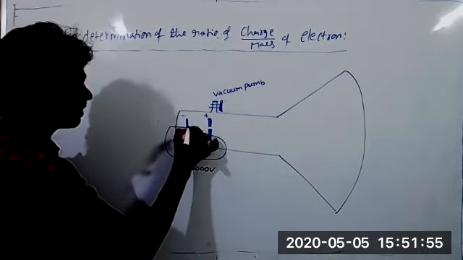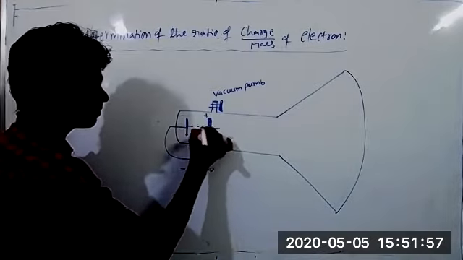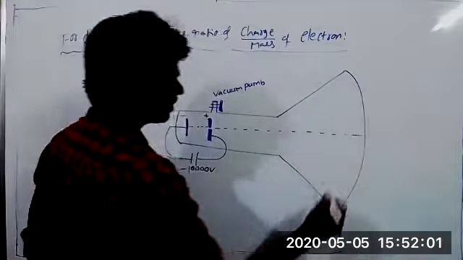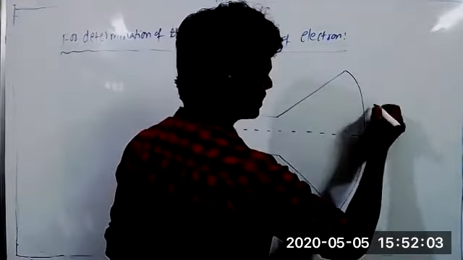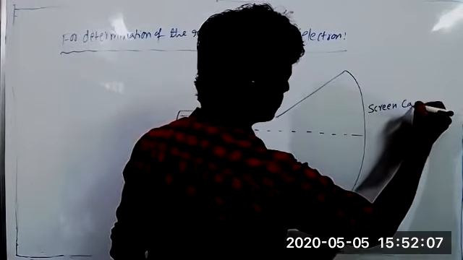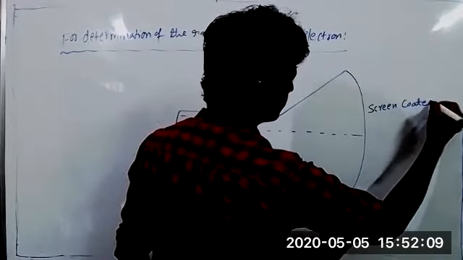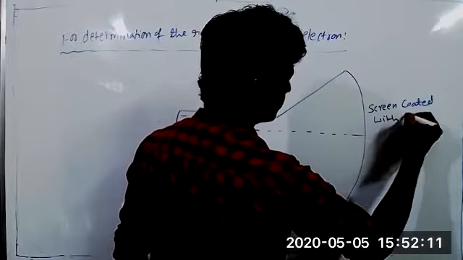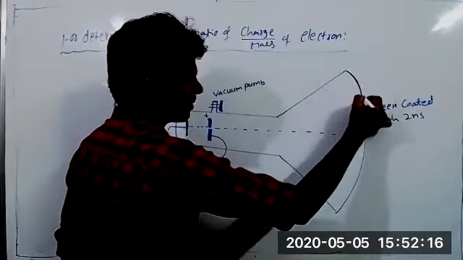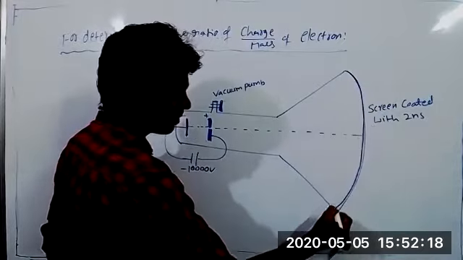From here, a cathode ray is produced. Here, this is a screen coated with zinc sulfide. So here, zinc sulfide acts as a fluorescent or phosphorescent material.